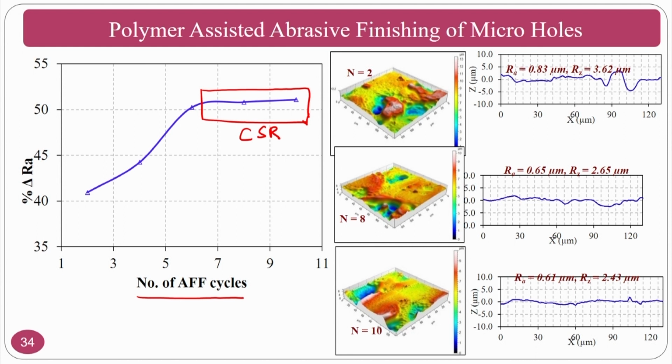You can see here the surface is predominantly an EDM surface, because the pre-finishing process is EDM. Here also you can see some EDM marks as well as some finishing marks. But if you go for 10 cycles and beyond, there won't be much change, but indentation is also taking place here. Some material is removed and indentation may also take place, because of which there is a good change, but a sufficient amount of change is not there beyond a certain value.